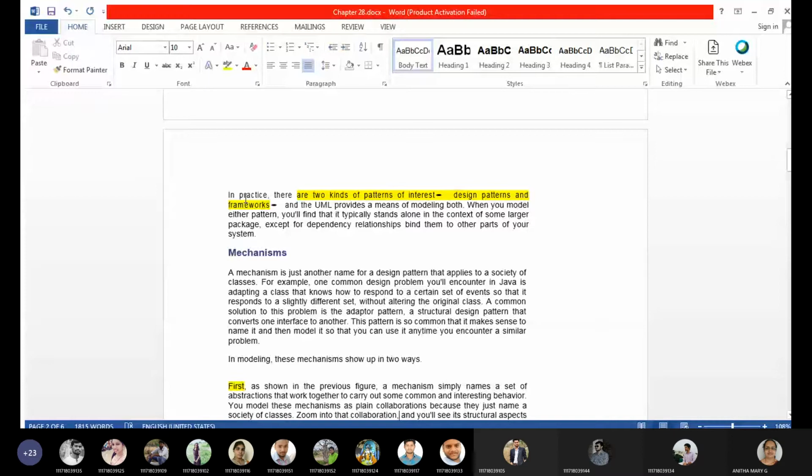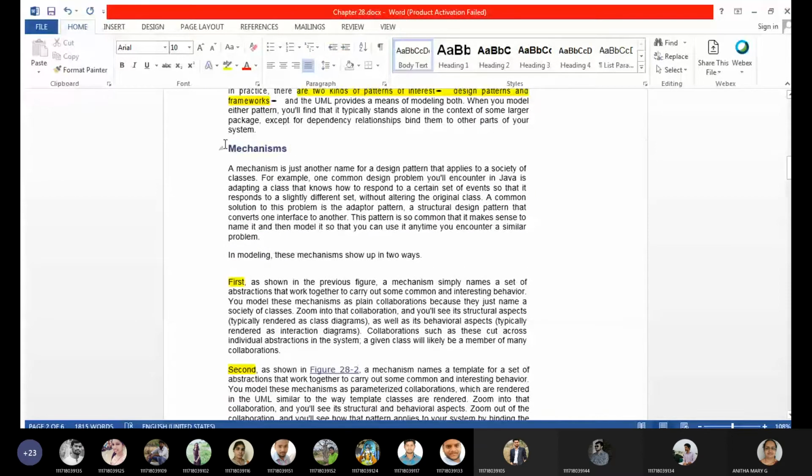Now let's see the types of patterns. The first type of pattern is about mechanisms. A mechanism is a design pattern that applies to a set of classes. That's what I was telling you till now.